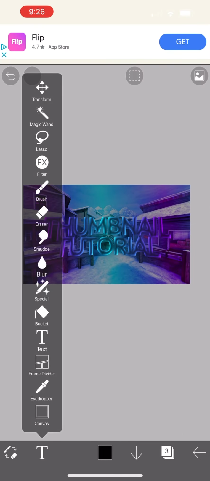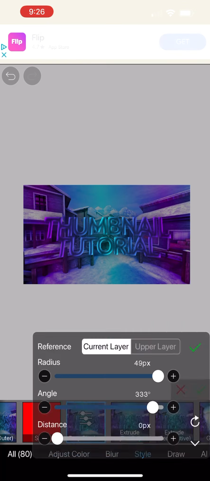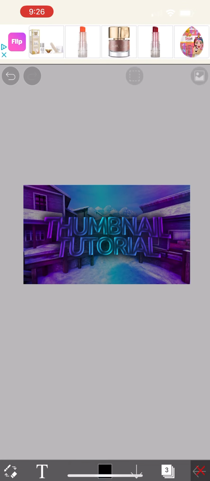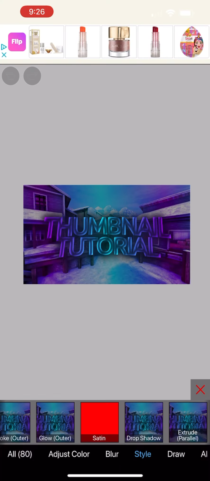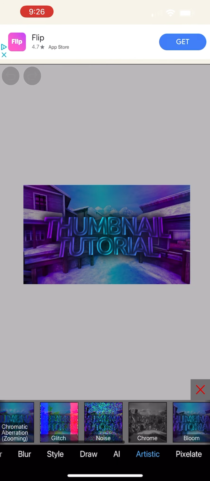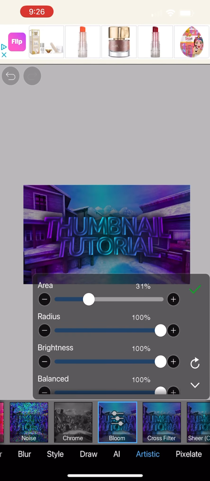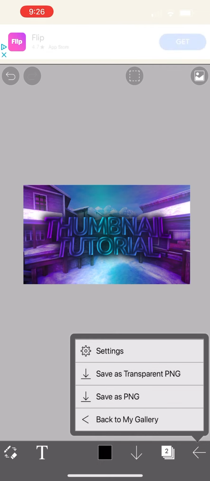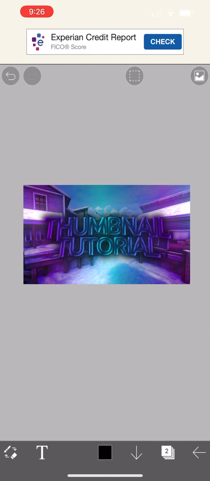Click stay beyond the text, filter all the way over here, drop shadow there. Go to here, or click on the background again, FX, all the way over to artistic, and then click bloom. Put that there. Okay, and then save as, so I'm pretty much done here.